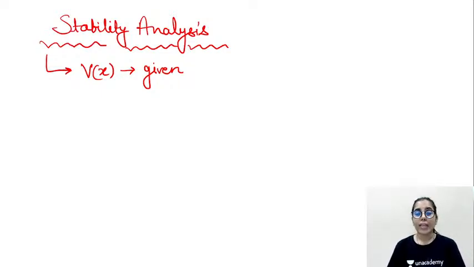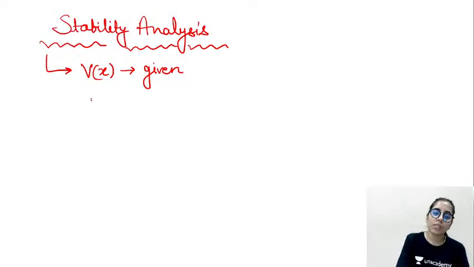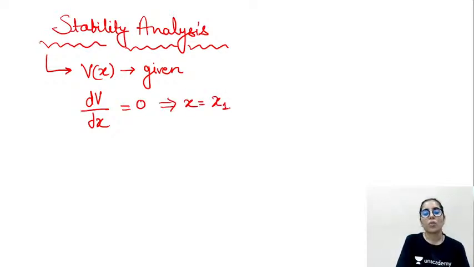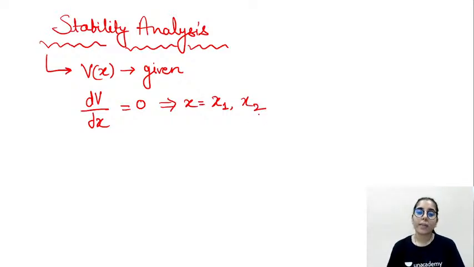In this case, again we just check how stable a particle is, or a position where we are going to consider the particle. For that, what are the steps we take? The first step is about the equilibrium points. So dV/dx equal to 0 gives you the values of x, and let's say we got the two values x1 and x2. We can also get many other values, or just one value. That's okay. This is just an overview of the steps we take to solve such questions, and once you understand this part, it will become quite simple.